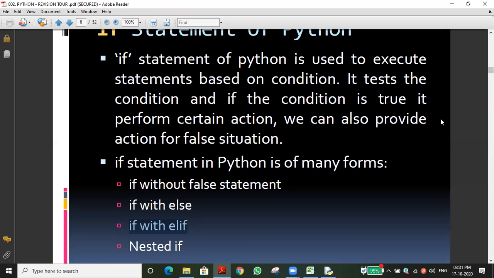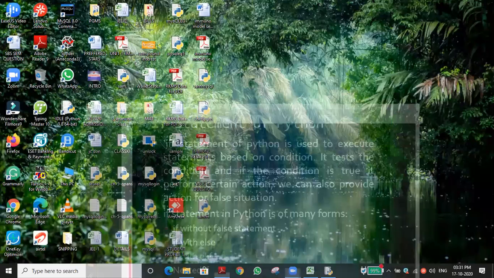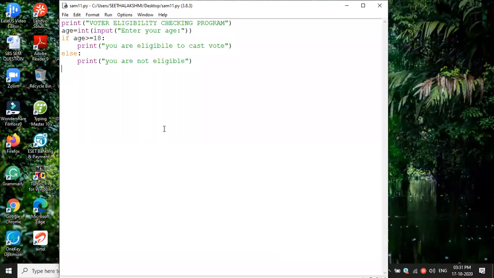Okay, let me write the program. To find the greatest among three numbers, we need to get three numbers and check which is the greatest among them. Have you understood the concept? Suppose I give the numbers 10, 20, 30. Which is the greatest number? 30. The third is the greatest number.